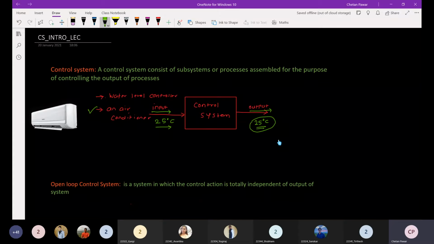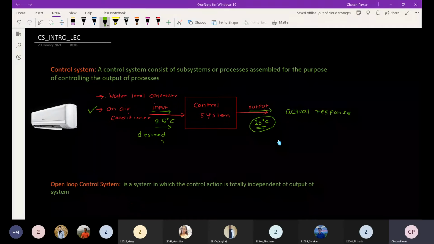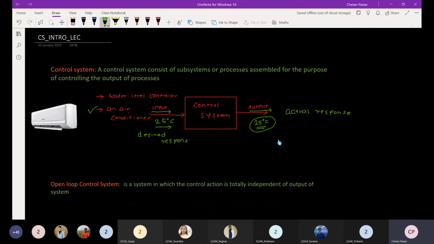What is meant by the actual response? The temperature might vary to 24 degrees Celsius or 26 degrees Celsius, so it will not be exactly 25 degrees Celsius. So this is the actual response of the system. And for input, we are giving the desired response, what we want from that system. So this is about the control system.